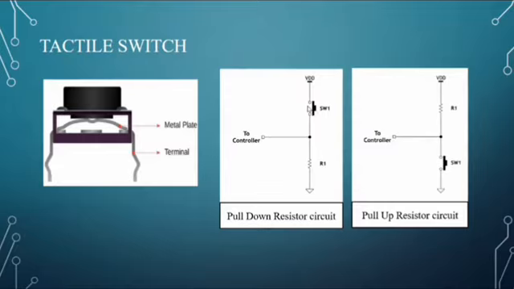In the pull-up resistor circuit, when the switch is open, the controller will be connected to VDD and it will read 1. If the switch is closed, the controller will read 0, as the ground is connected to the controller when it is closed.